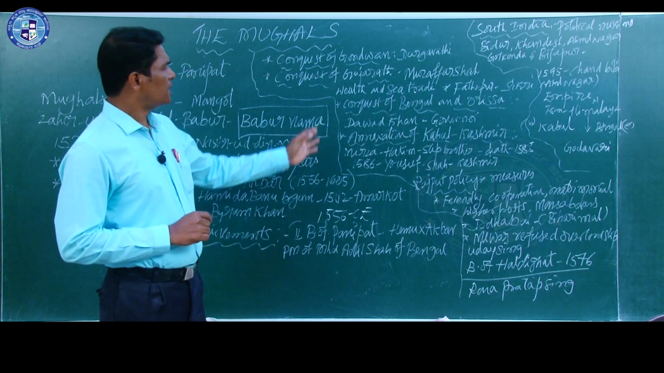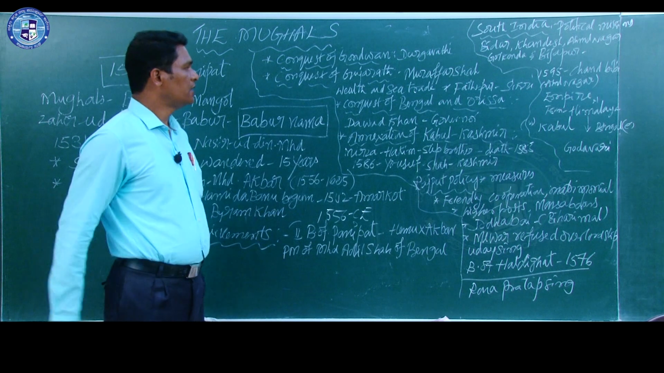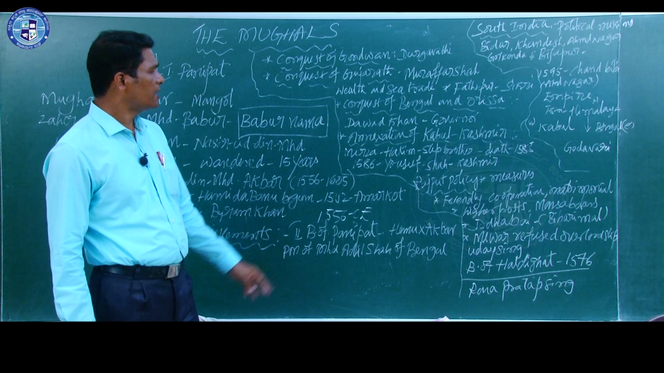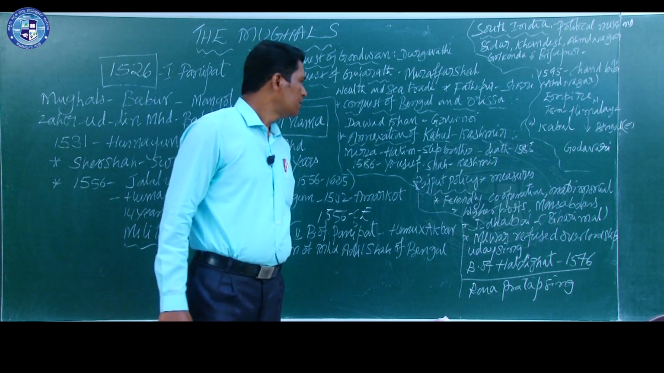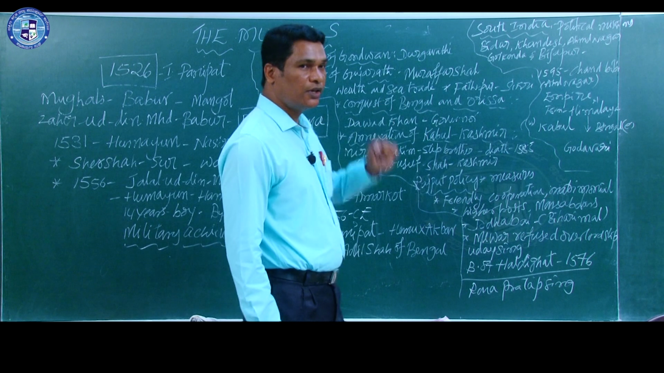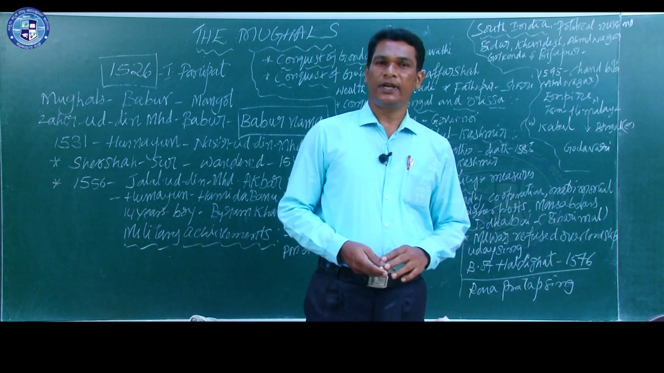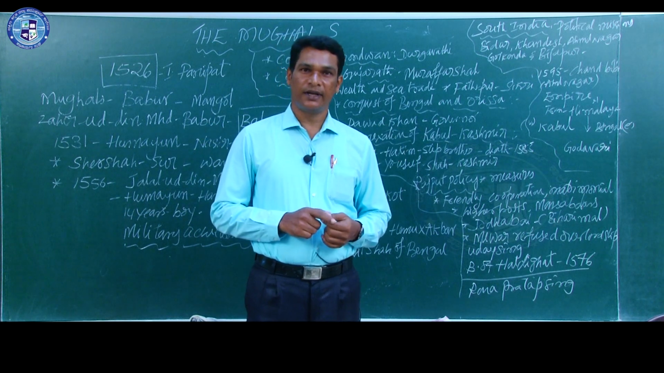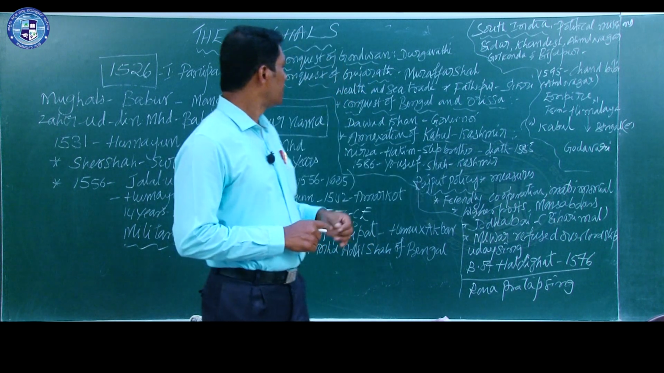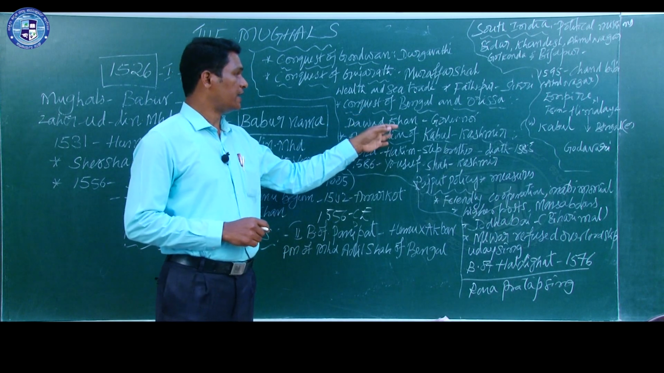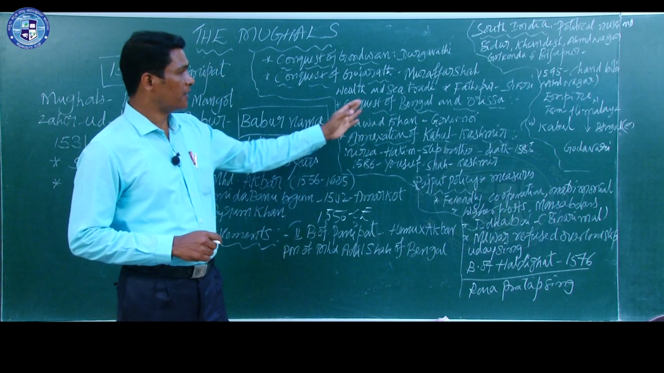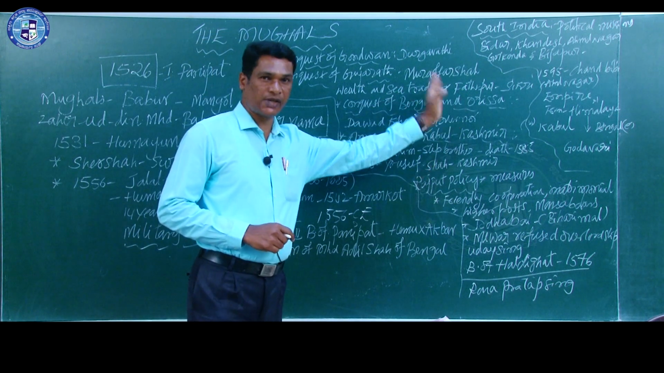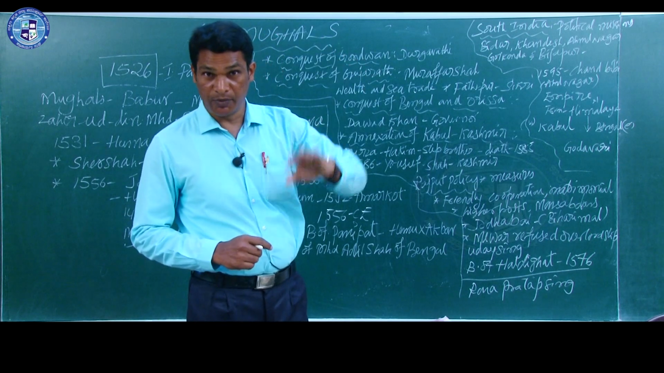Okay. The next point we learn is the conquest of Bengal and Orissa. In Bengal, Daud Khan was the governor of Bengal. Daud Khan declared himself an independent ruler. During that time, Akbar invaded Bengal and defeated Daud Khan, and Bengal was also annexed to Akbar's empire, and after that Orissa was also annexed to Akbar's empire.